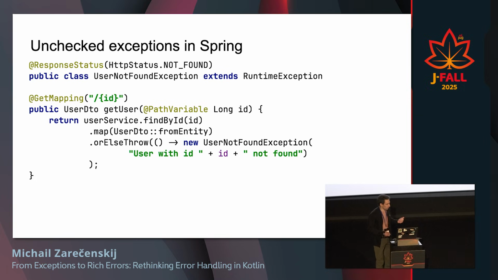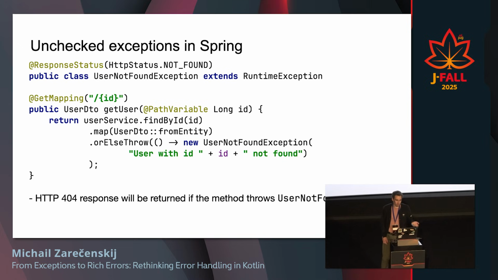A typical code in Spring where you can use exceptions is to declare your custom exception, which is actually an unchecked one, and then when you get a user and try to map it to some DTO, if it's unsuccessful, you throw that exception, UserNotFoundException. And it won't actually crash any application. Spring Framework will catch this exception, check that it has this ResponseStatus annotation, and then it will show you the pretty page and everything will be fine.